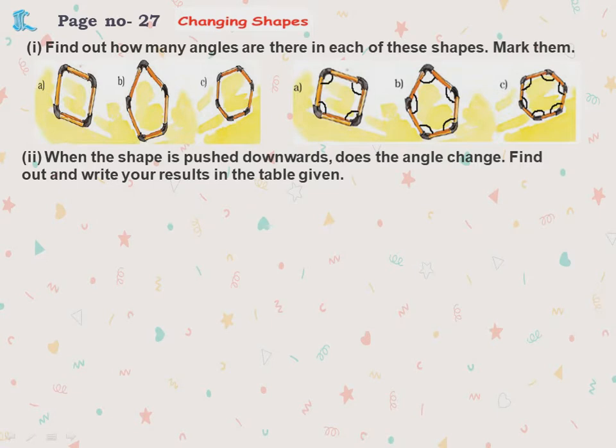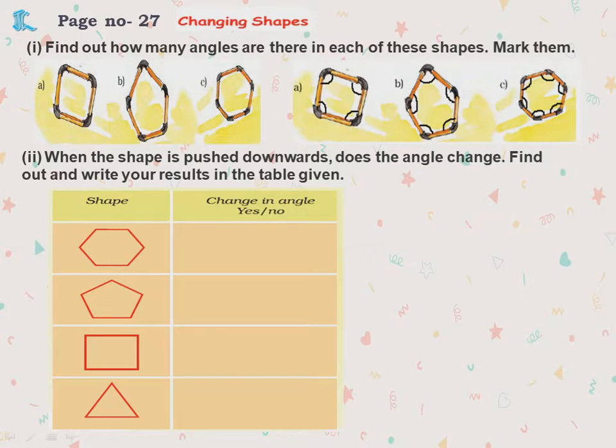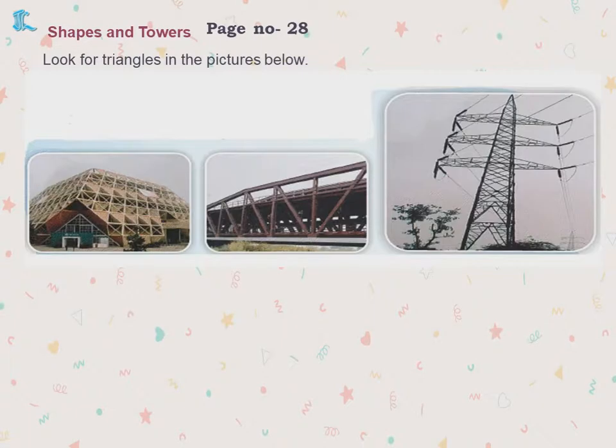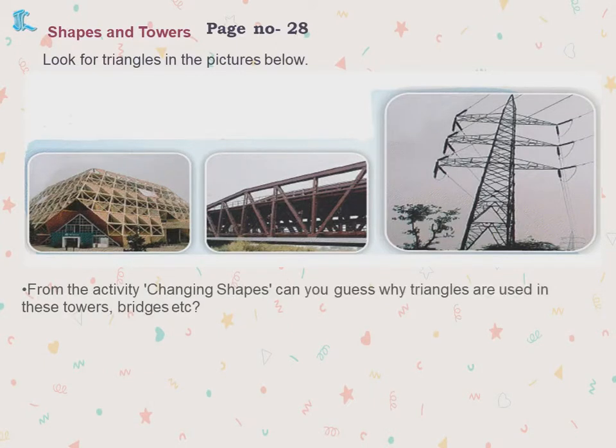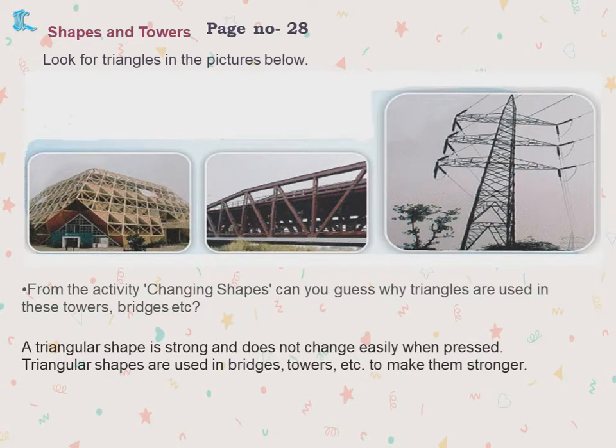Take the matchsticks, remove the black ends, and then keep small rubbers in between, and then you have to try this. Okay. Now the first shape, yes, it changes. Second shape, it changes. Third shape also changes, but the triangle does not change, ma. Triangle is stronger and it does not change. That is the example which is given here, shapes and towers. They are asking why bridges and towers are all made in the triangle shape, because the triangle shape is stronger and does not change easily when pressed. Hence triangle shapes are used in bridges, towers, etc. to make them stronger.